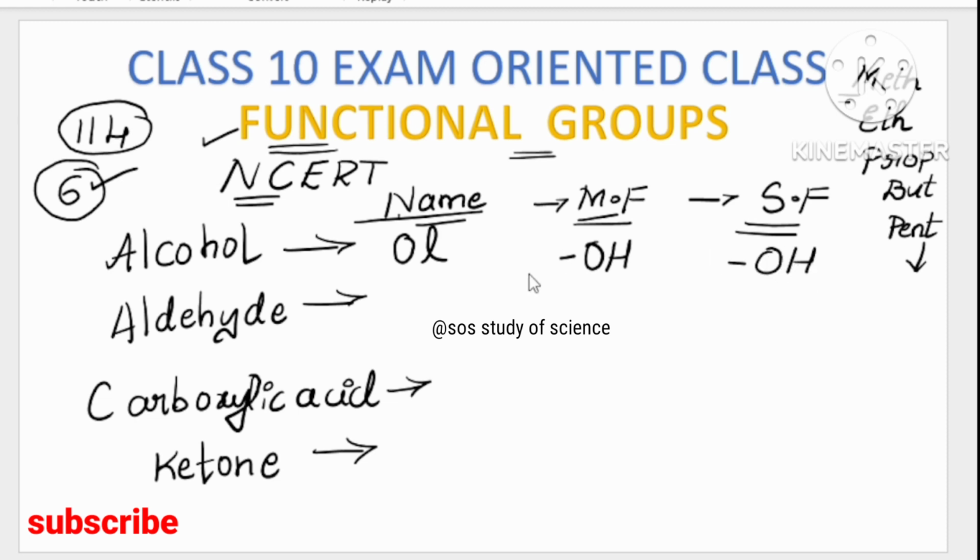Next, when it comes to aldehyde, in the naming part it is represented by al. For example, when meth combines with al, it becomes methanal.